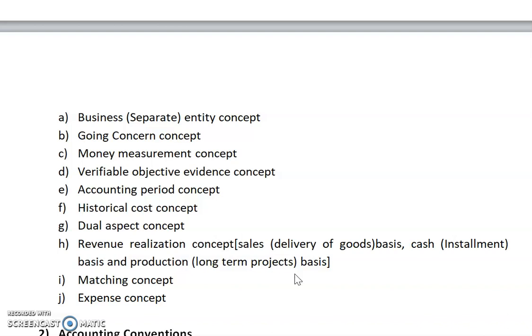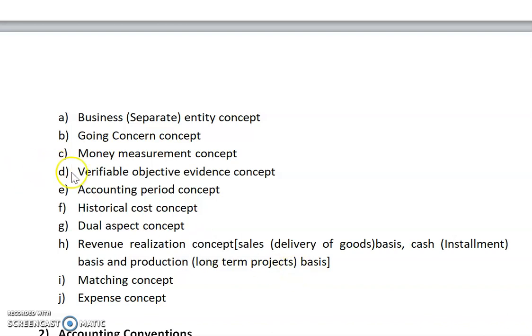Money measurement concept means we will include or record in the books only those transactions which can be measured in money and which are financial in character. If we can't measure a transaction in money, in rupees, then we can't enter that transaction in the business records.